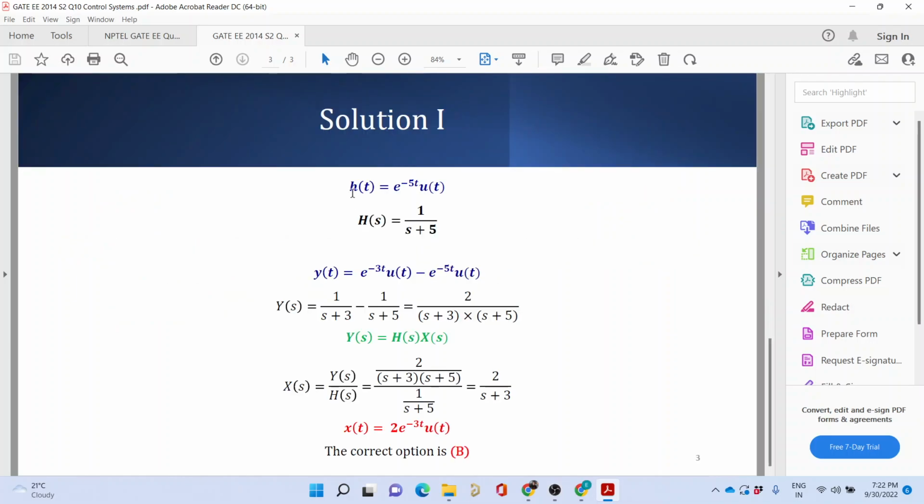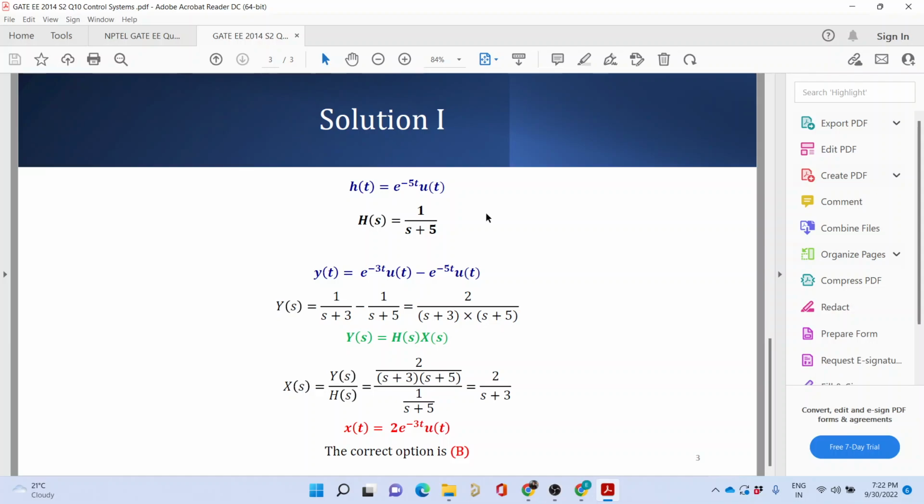Here h(t) is given to us, that is e to the power minus 5t u(t), and I have taken a Laplace transform of this. Why have I done it? Because to find the output y(t), which is a convolution of this impulse response and the input x(t), convolution is far more difficult to handle as compared to multiplication.